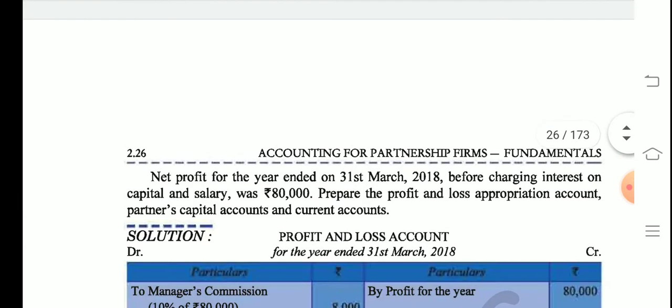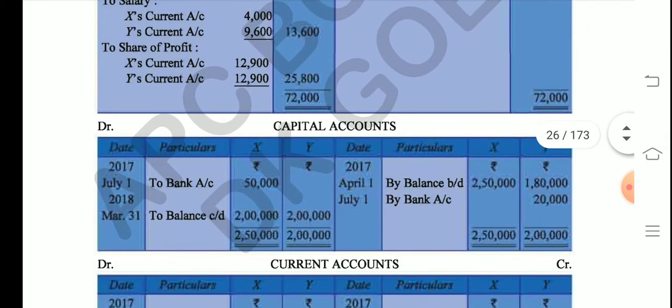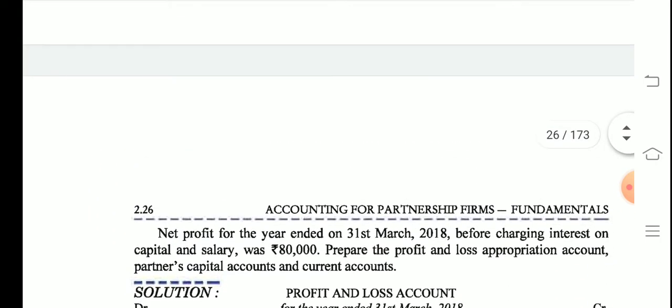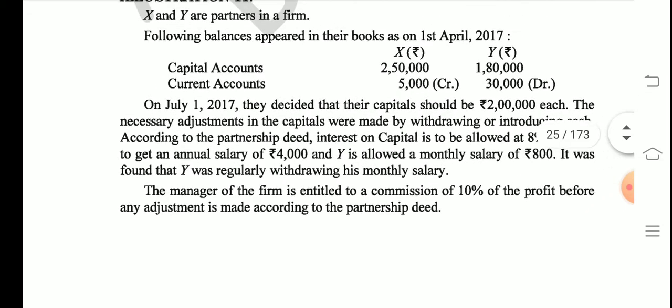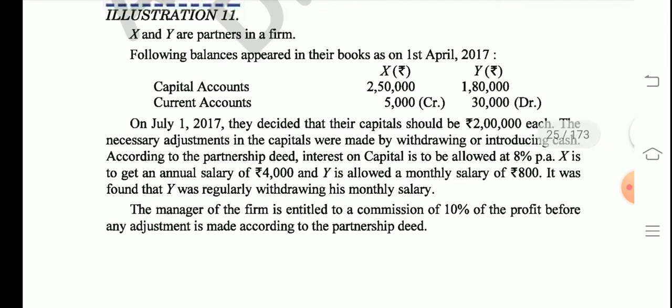That means they will start from the credit side, so it's written here. Now students, they have written by account, to 20,000, to bank account 50,000. What is this? Students, just remember that in capital account we also write the amount of their drawings. We always write the amount of drawings. So now let's read further.